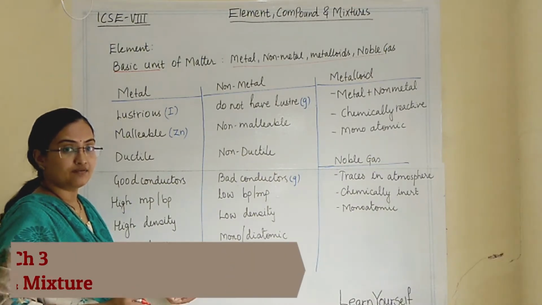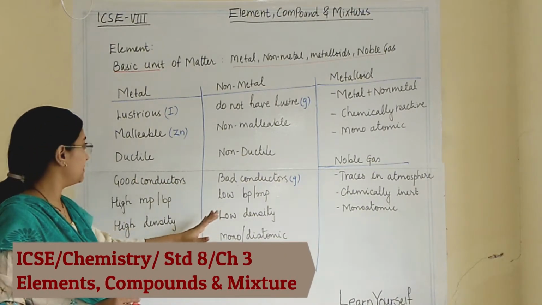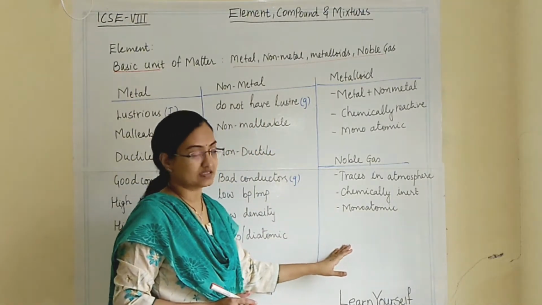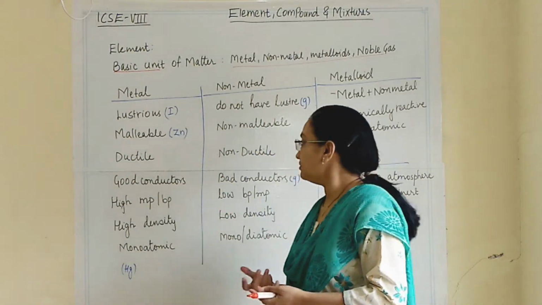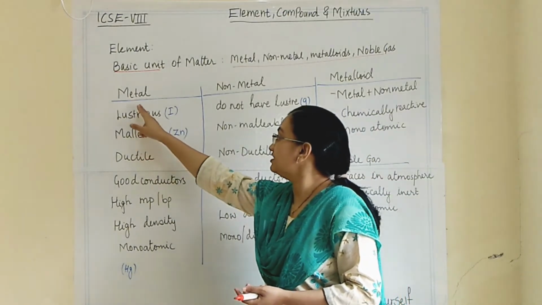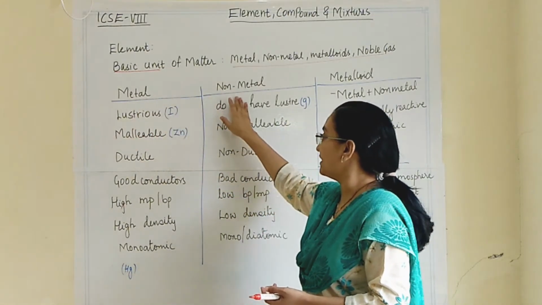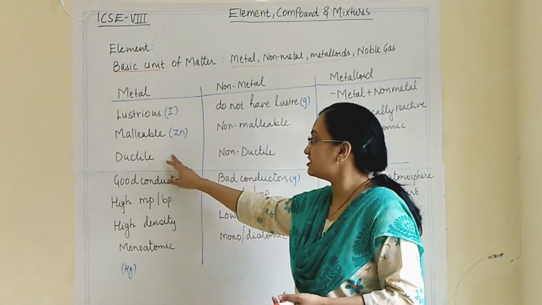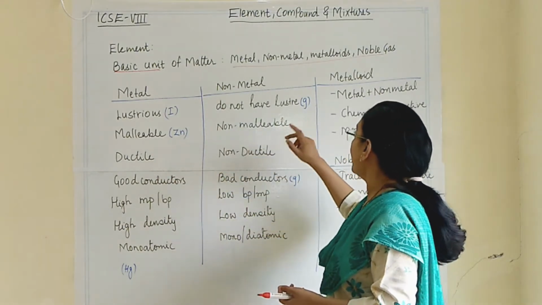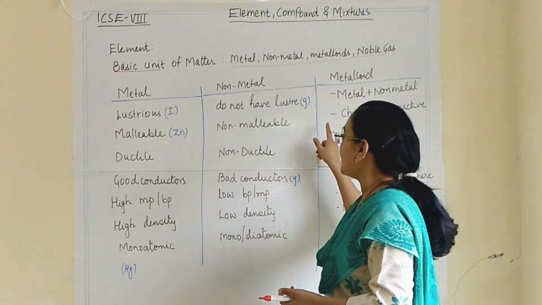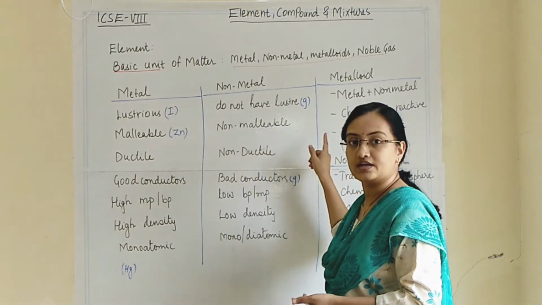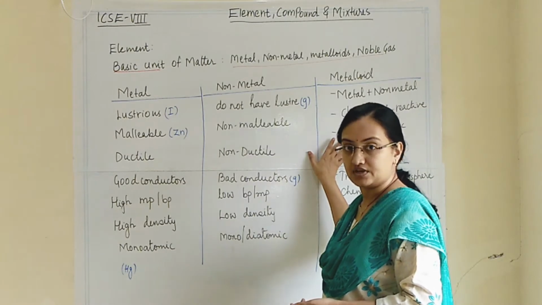In the consolidated table, I have noted down their characteristic properties: metal, non-metal, metalloid and noble gas. If the question comes that you have to write the difference between metal and non-metal, then you can note down all these characteristic properties, and if we have to write the difference between non-metal and metalloid, then you can note down these characteristic properties.